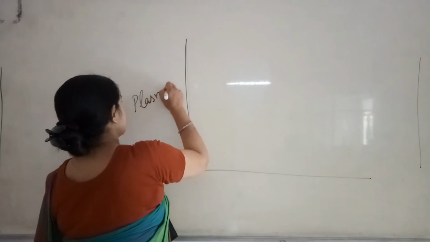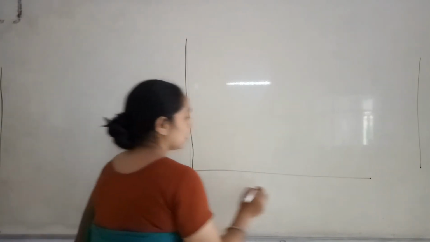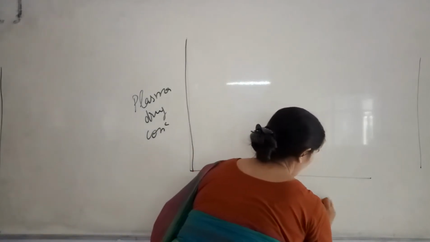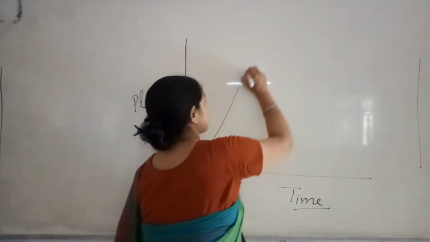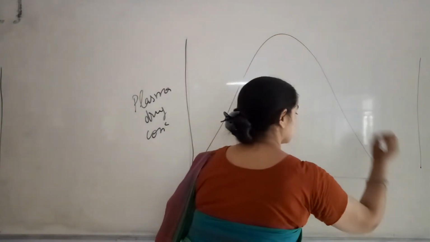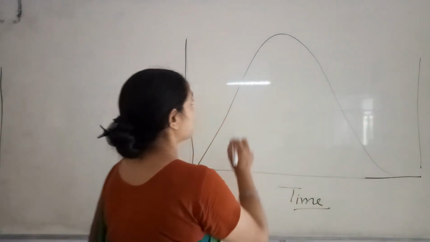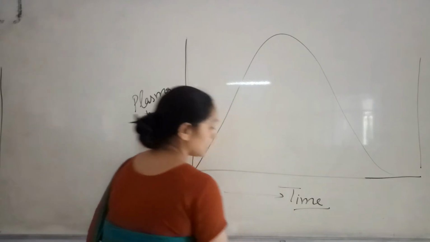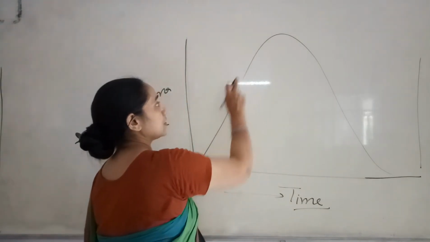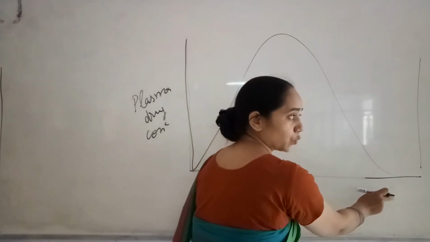Plasma drug concentration achieved versus time profile of an immediate release drug. Then it will be like this. Now here, what is happening over here? As I am proceeding towards the time, the amount of the drug reaching the blood is increasing, and then it is going downward.